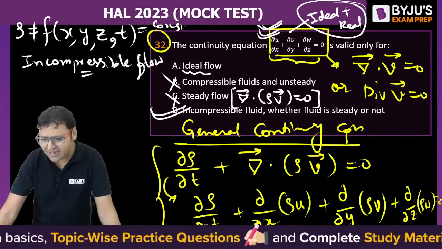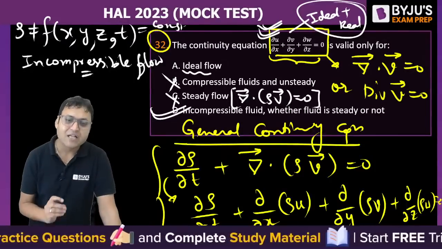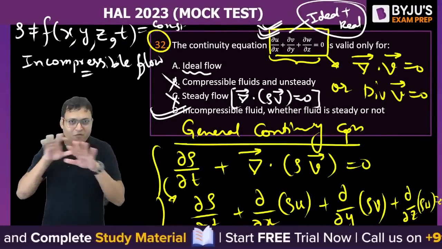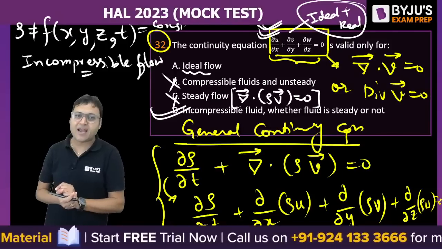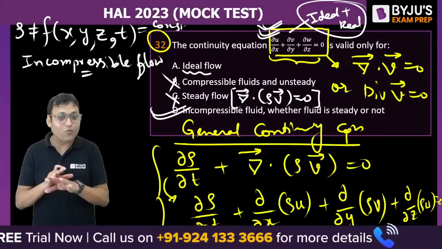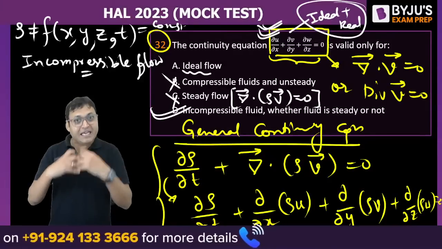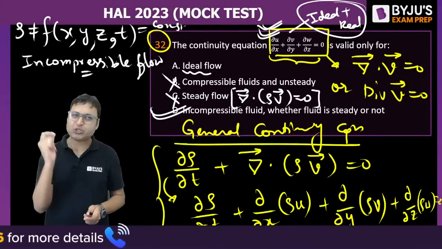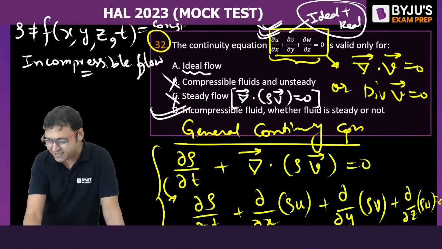बताइए, लोगों ने गलत आंसर किया है, so that is why I am giving you more time to understand the concept. The difficulty level of the questions will be very simple, but yes, there will be a twist in each and every question. You will not find very straightforward questions. If you have a deep understanding of the concept, then you will find the question so simple that you will be able to solve it in a fraction of seconds.